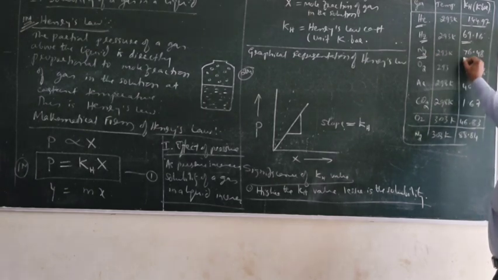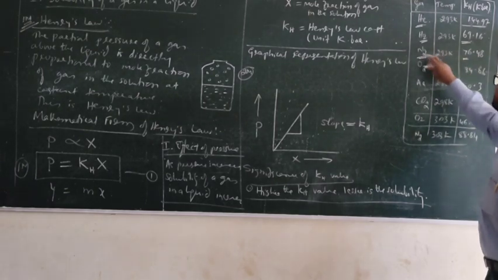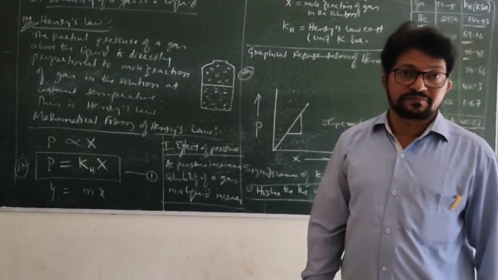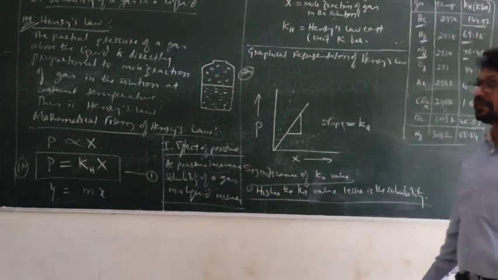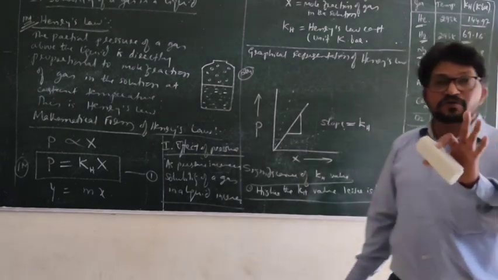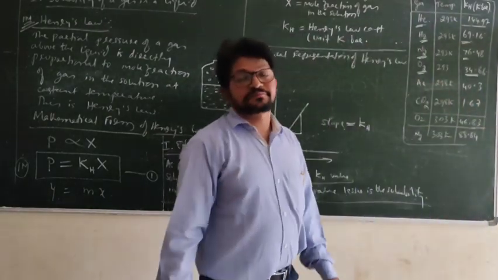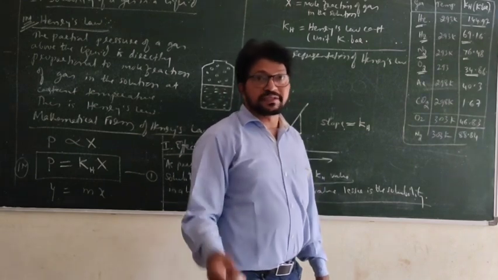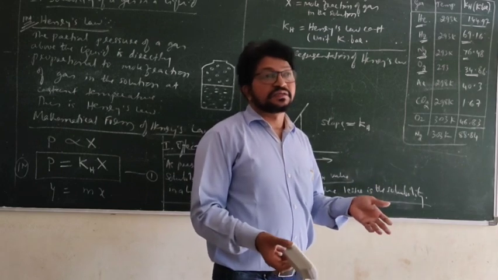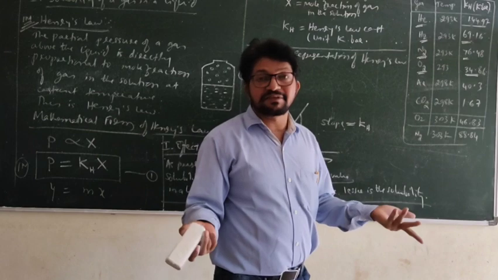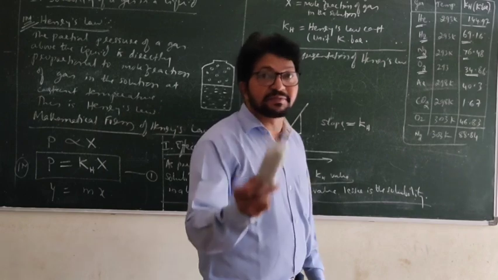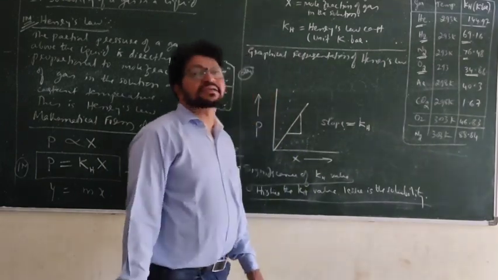Nitrogen, 76.48. Nitrogen is less soluble than hydrogen. Note this. Nitrogen is a heavier gas compared to hydrogen, but less soluble. Oxygen at 293 Kelvin, 34.86. Oxygen is more soluble. That is why aquatic life exists. Oxygen dissolves in the lake, river, sea, where aquatic life exists. The dissolved oxygen will be inhaled by these aquatic life.